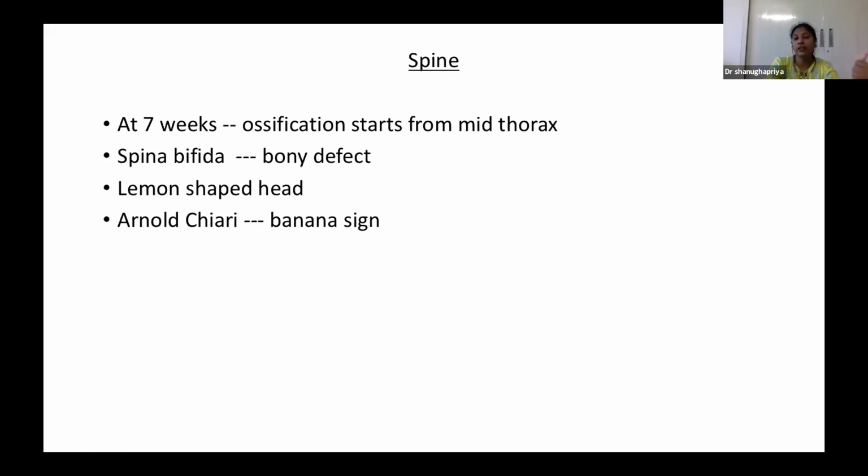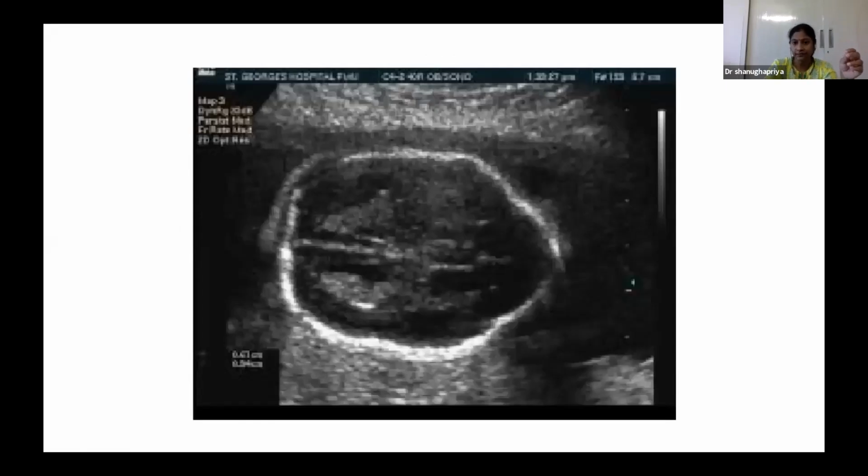So we have to see the skull, then brain, intracranial translucency, and come to the spine region. If we see any defect or any changes in the intracranial translucencies, we have to suspect spina bifida. So this is the ultrasound image showing a lemon-shaped head. There's an indentation or scalloping on both frontal bones. This is because of the open spina bifida.